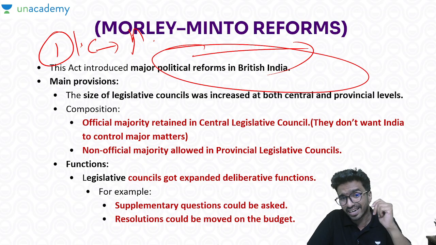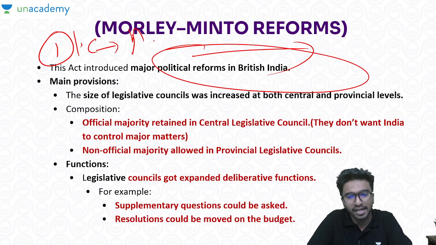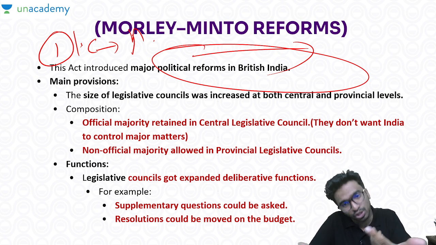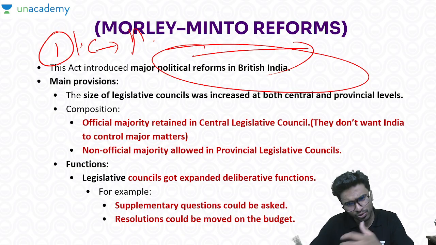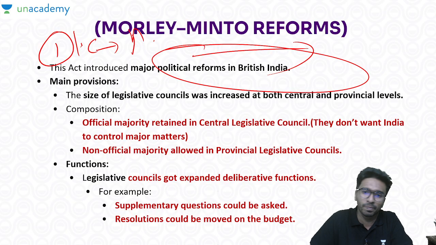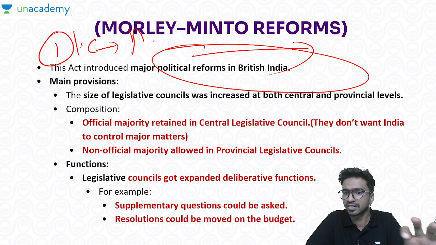Since they are in India, they want to have the control. Even though they are trying to please Indians, they will never leave that majority to India. But in the Provincial Legislative Council, which is very region specific, where there are chances that people will agitate to a higher degree, the non-official majority was allowed.